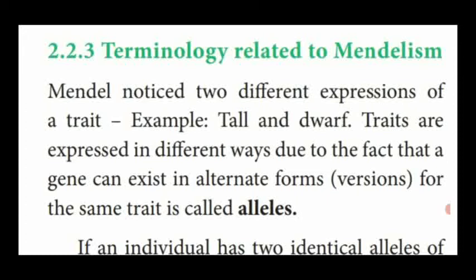For example, the height of the plant is determined by a single gene. The gene has two alternative forms, called tall and dwarf. These versions or forms are called alleles. So these alleles are present in pairs for a gene, and these alleles determine the alternative characters of a gene. This was noticed by Mendel in his experiment.